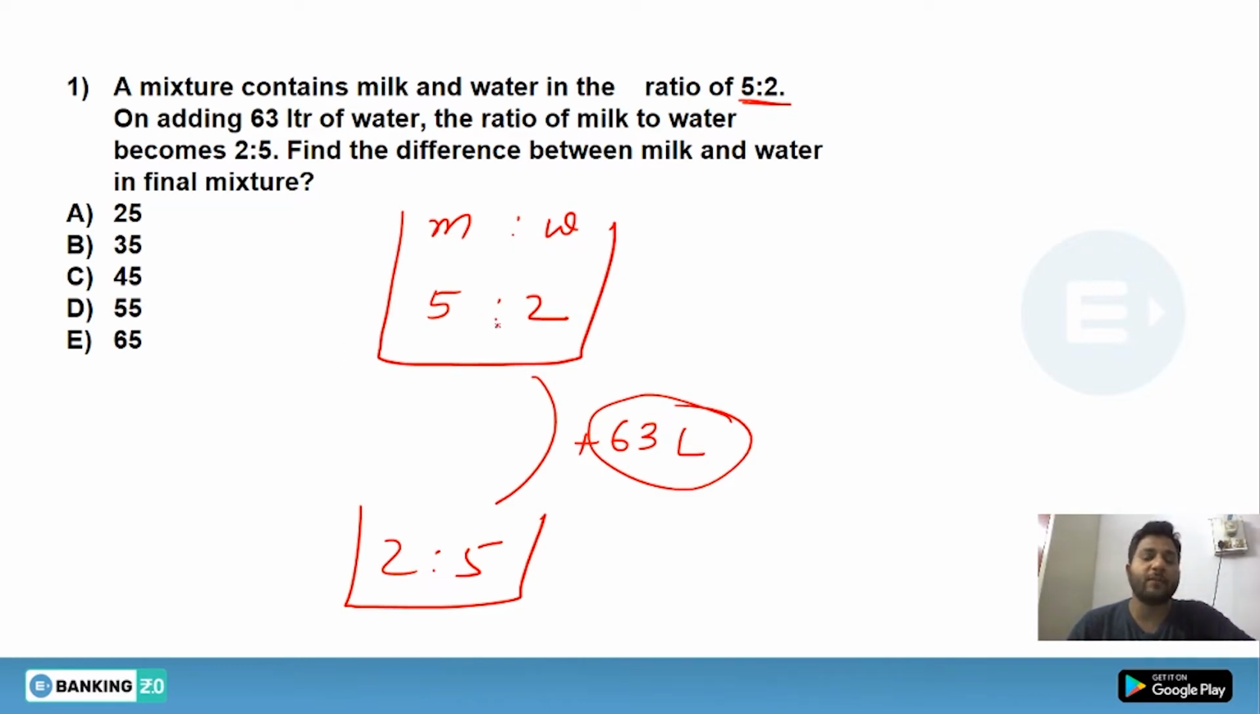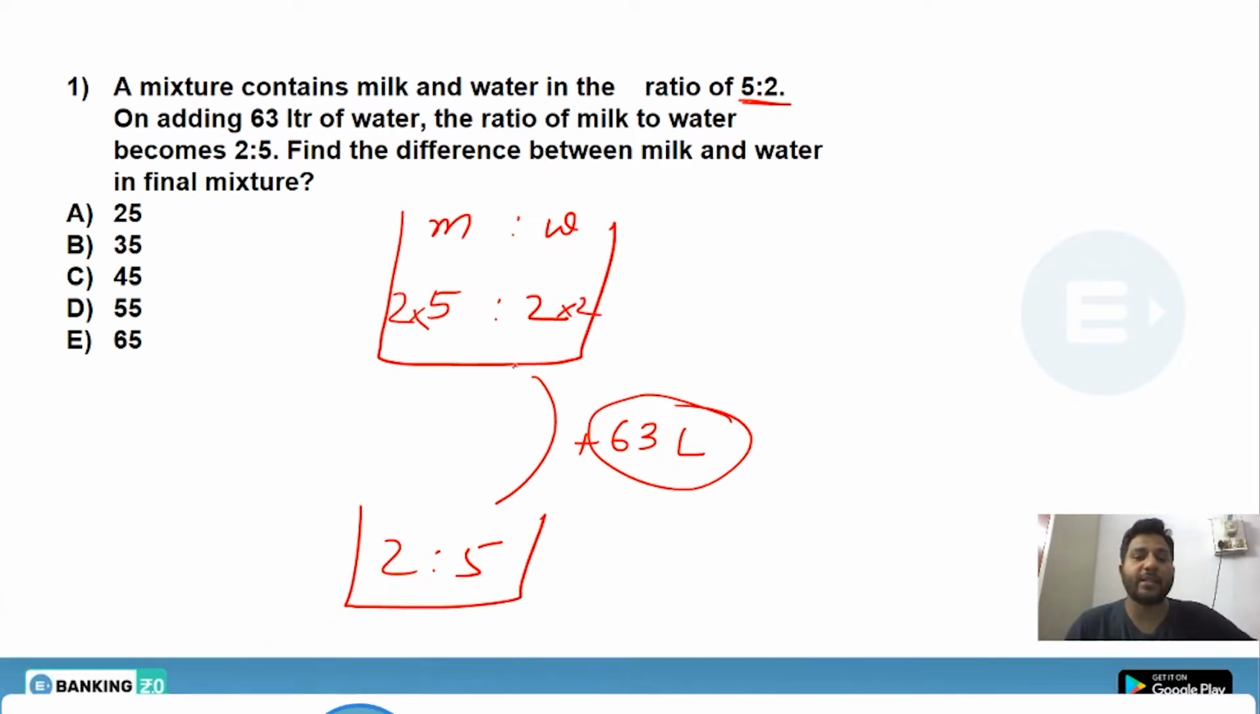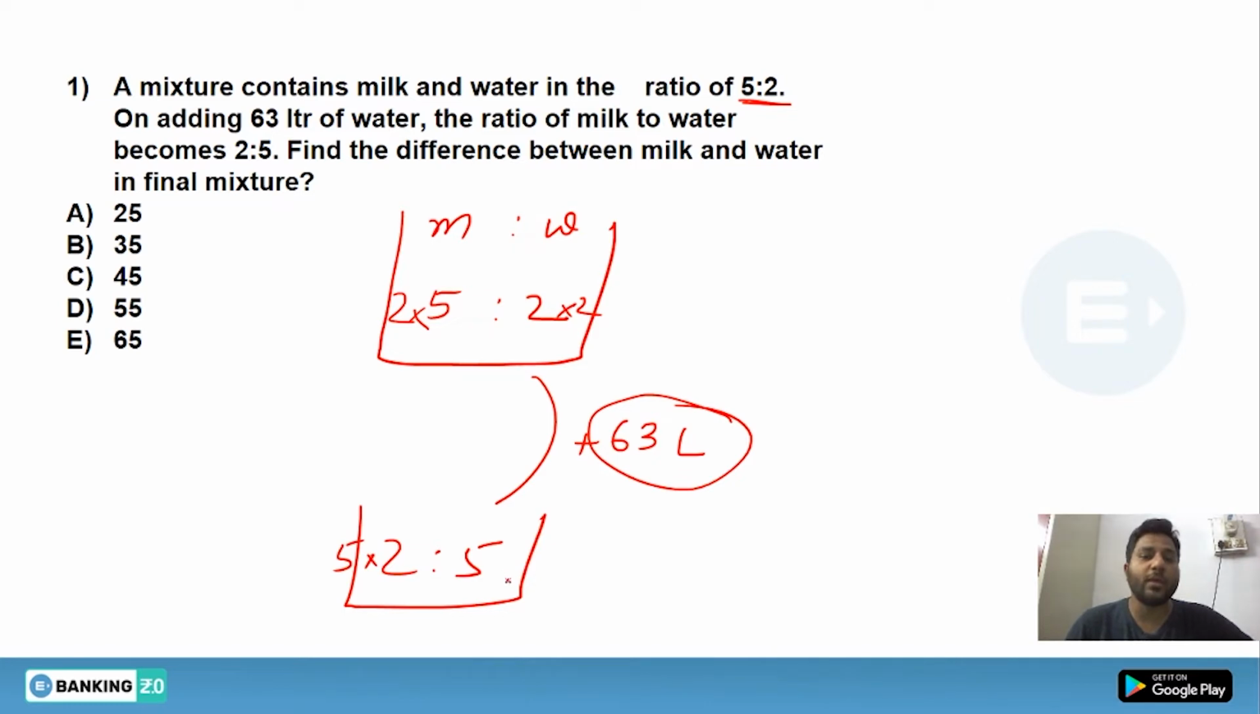As you know that we have added only water, that means if we want to compare these two ratios, we have to make the quantity similar which has not changed, and that quantity is milk. The milk ratio has changed from 5 to 2, but it should not change. So we will equate them by multiplying by 2 in the above ratio and 5 in the below ratio. Then the milk ratio has become equal. Now you can clearly see the change in the ratio of water, from 4 to 25, because we have added 63 liters of water.